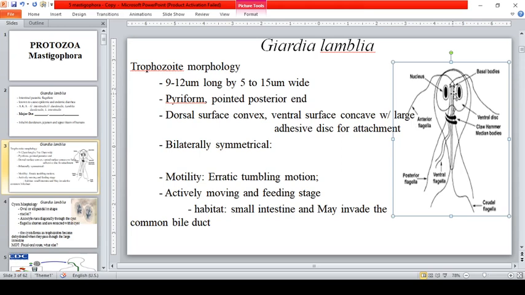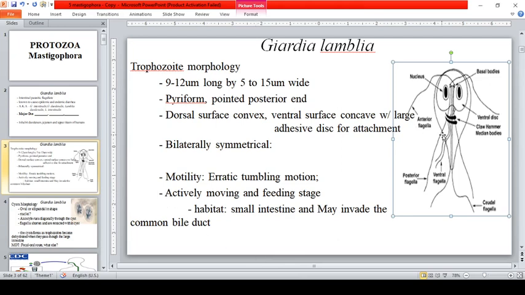That's why it is also referred to as the parasite with glasses, sometimes called the old man with eyeglasses.